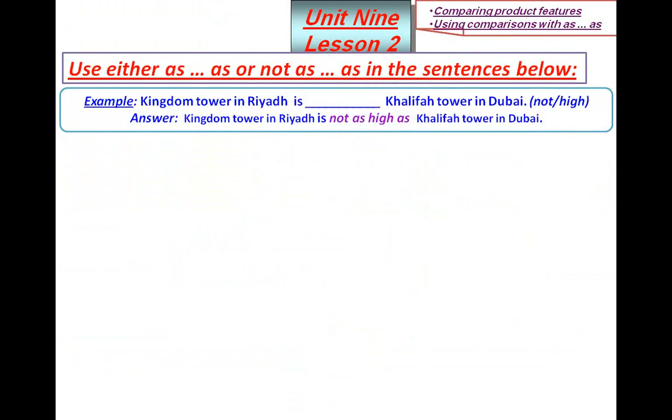Now in your notebooks, use either as, so as, the affirmative form, or not as, the negative form. Example, if we say Kingdom Tower in Riyadh is Khalifa Tower in Dubai, and we have here not high, that's the negative form. So I say Kingdom Tower in Riyadh is not as high as Khalifa Tower in Dubai.